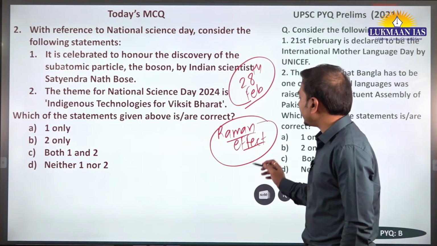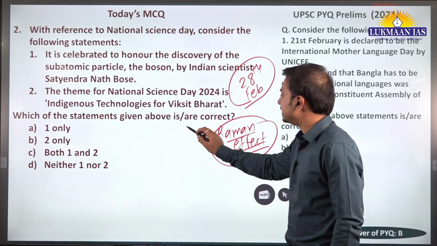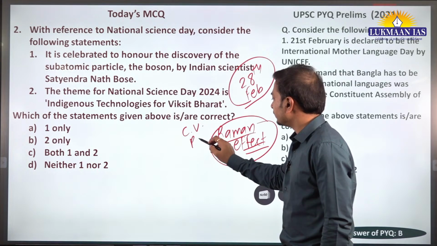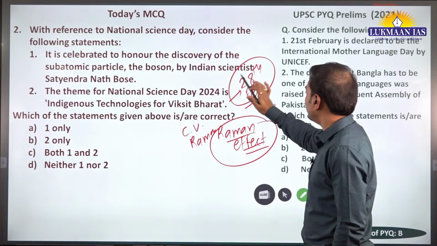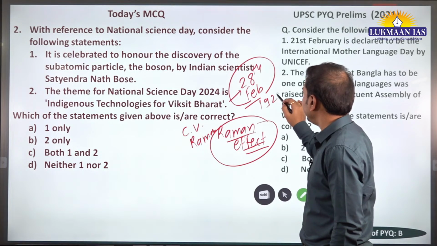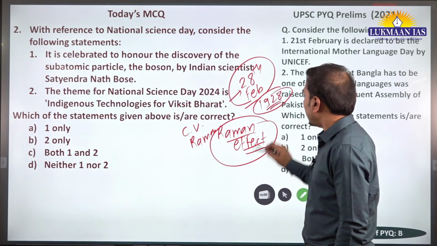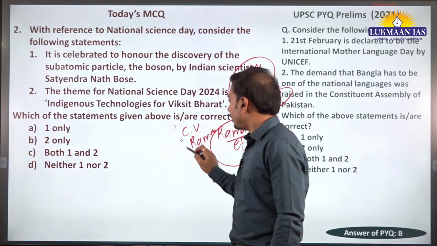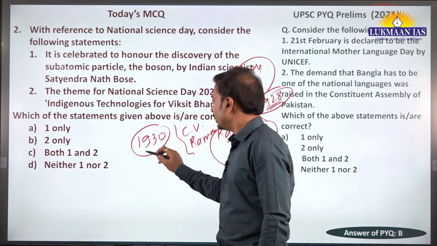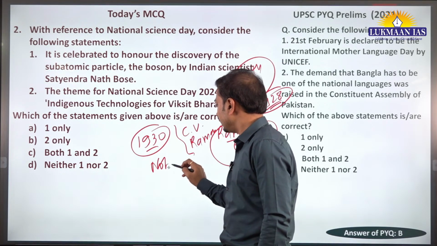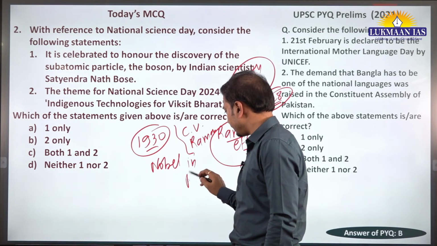The Raman effect was discovered by C.V. Raman on 28th of February 1928. And for this particular discovery, he won the Nobel Prize in Physics.